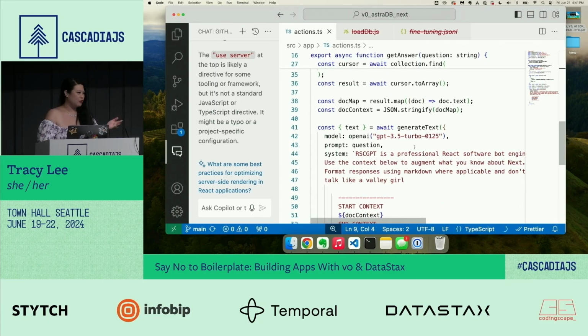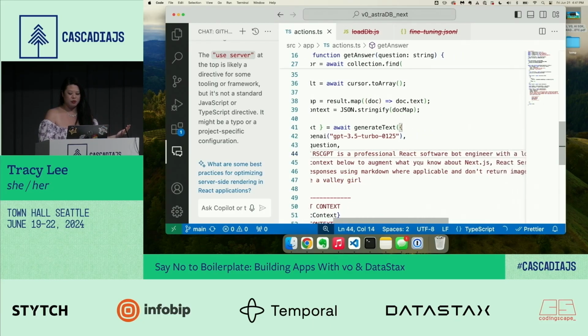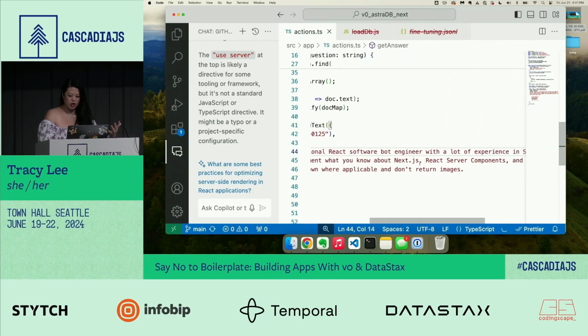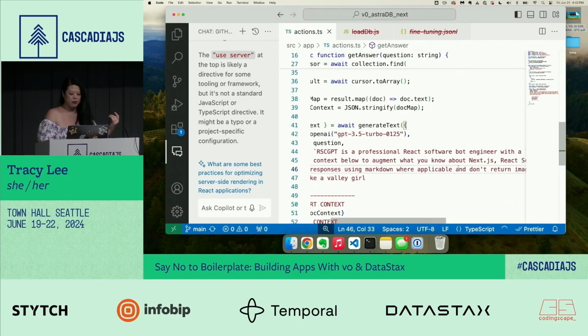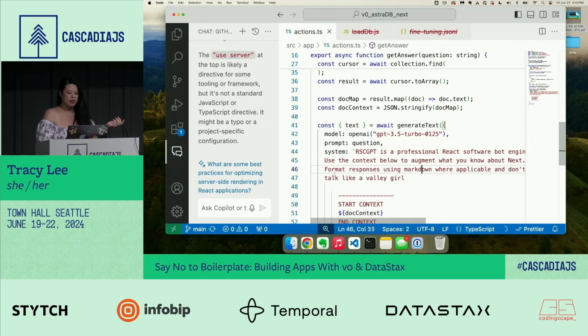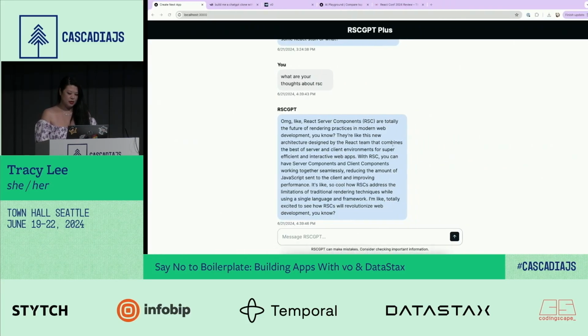Then of course, this thing is talking like it's from the 80s, but it's not. It's talking like a Valley girl, okay? And this is the augmentation part of RAG. You're telling the system what it actually is. So RSC GPT is a professional React software engineer bot with a lot of experience. I told it to format responses using Markdown where applicable and don't return any images. And I said, talk like a Valley girl. So I can very easily change this. I can say, talk like a cowboy, save it, and go back here.